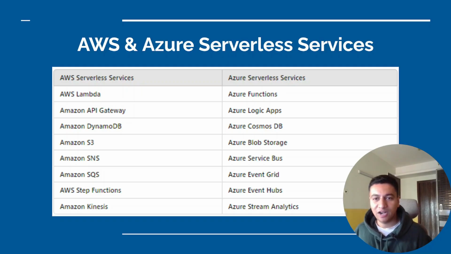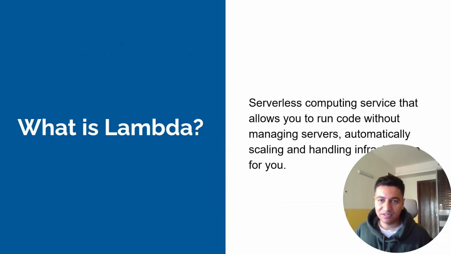So all the major cloud providers, whether it's AWS, Azure or GCP, have a set of serverless services. Okay, and this is just a short list, there are more services. For example, in this video, we'll talk about the AWS Lambda service. There are API Gateway, S3, for which we already have a separate video on the channel. In case you haven't watched it, please go back and watch the S3 video. And DynamoDB, SQS, Kinesis, right? Similarly, on the Azure side, you have Azure Functions, Logic Apps, Blob Storage. So we will start this series with the AWS Lambda service.